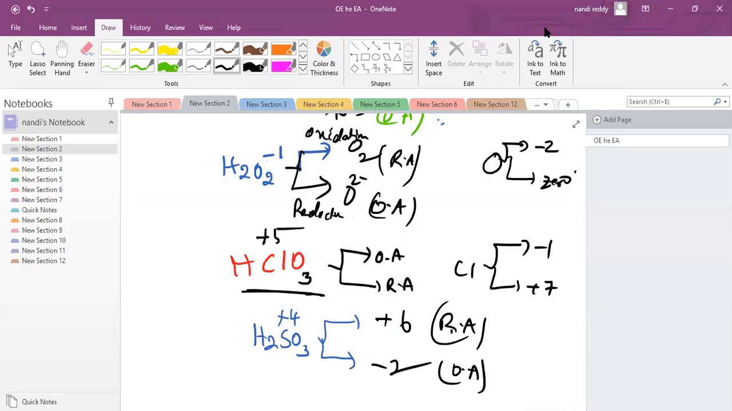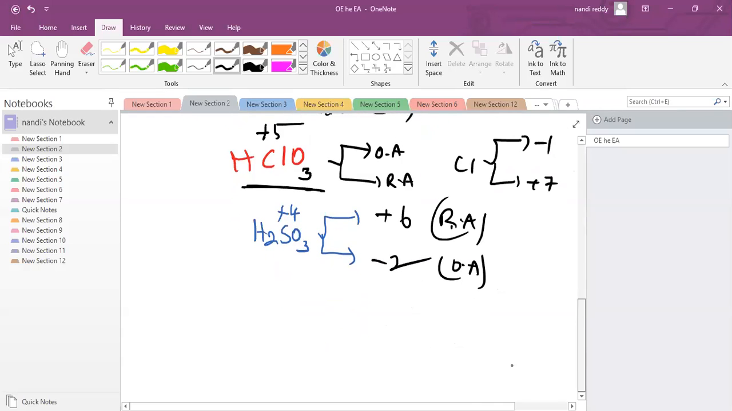No, oxygen, whenever they are combined, whatever you have to see, the complete compound. Okay. H2SO4, they're asking, sir, is H2SO4 an oxidizing agent or a reducing agent? Anyone can give the answer? H2SO4, it can act as an oxidizing agent or a reducing agent.